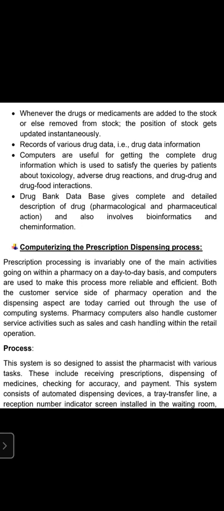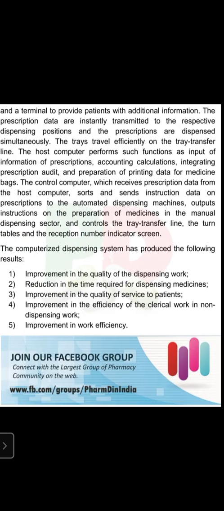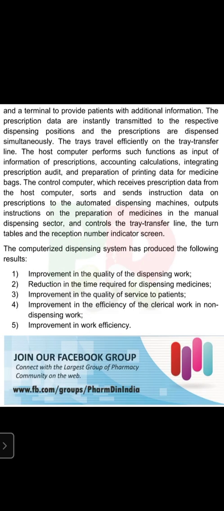This system consists of automated dispensing devices, a tray transfer line, a reception number indicator screen installed in the waiting room, and also a terminal to provide patients with additional information if anything is required, like take well before use, take after meal, before meal, where to go, where not to go, like that.